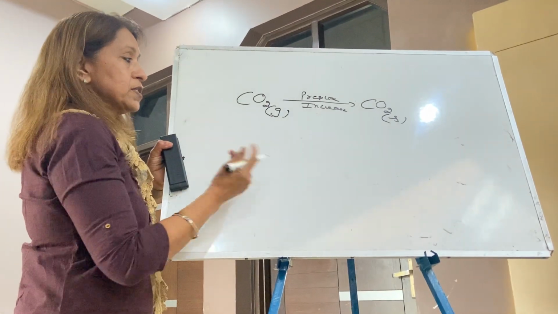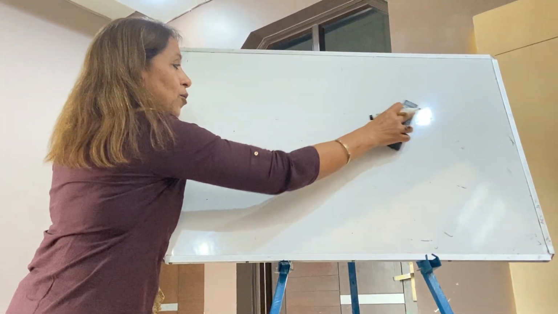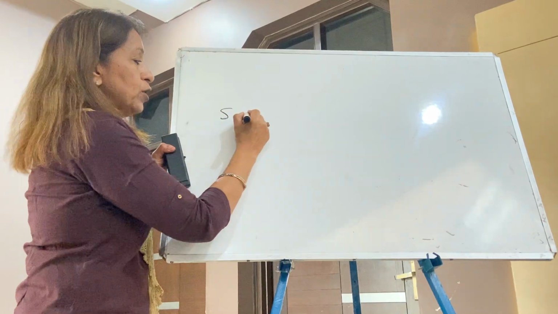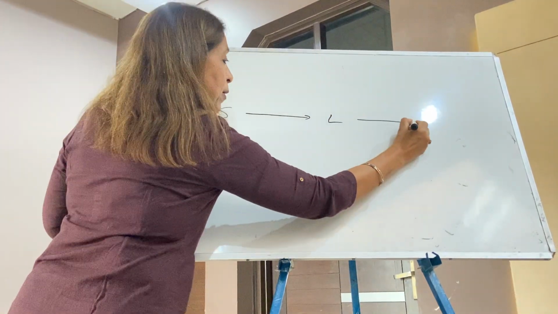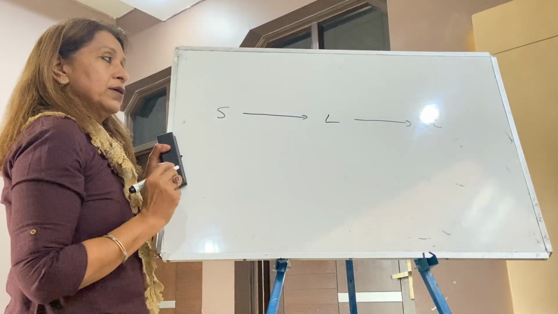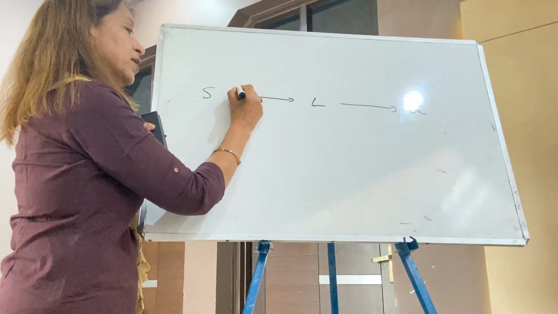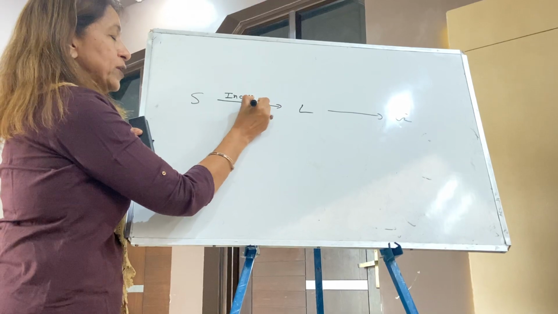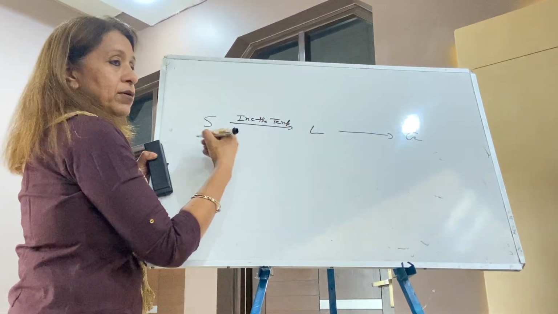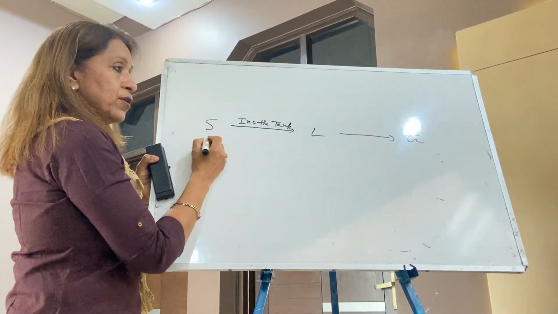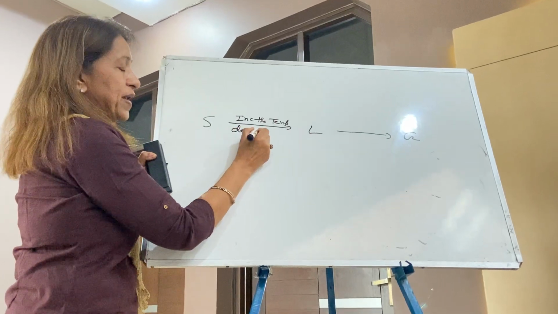Now, that means how you can change a solid to liquid to gas. Think about it. My answer is, if you want to convert solid to liquid, increase the temperature, and decrease the pressure.